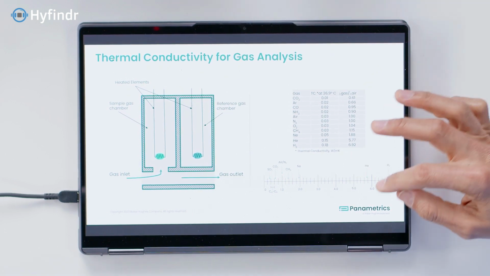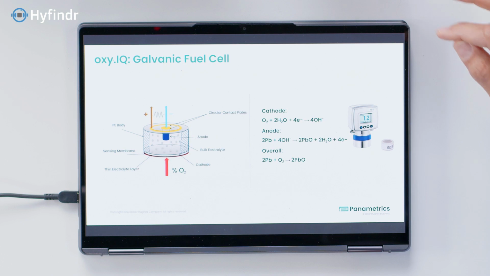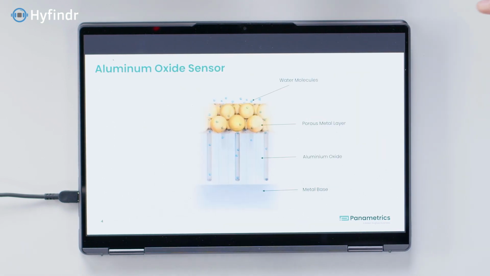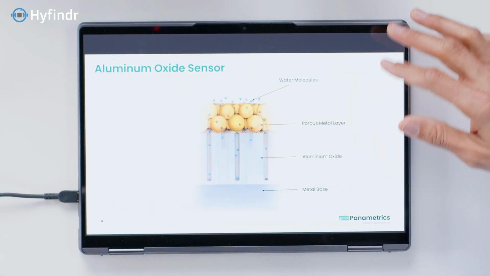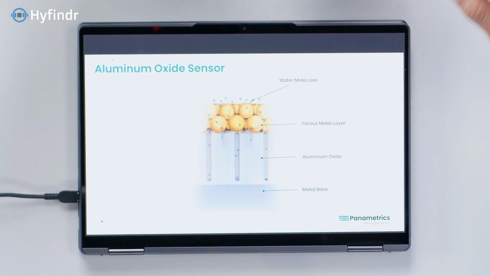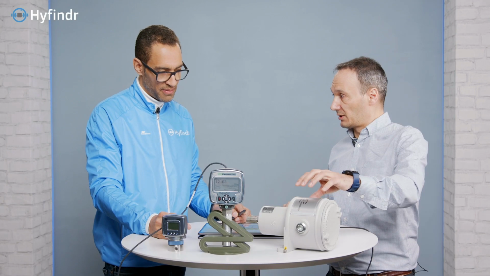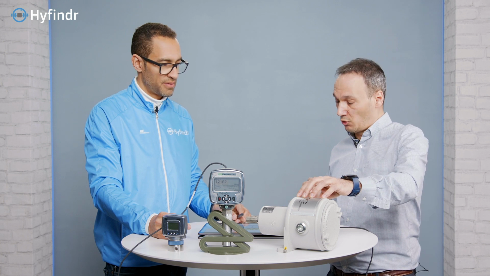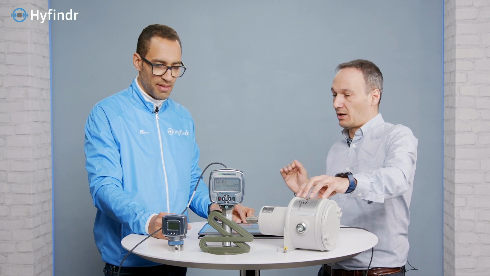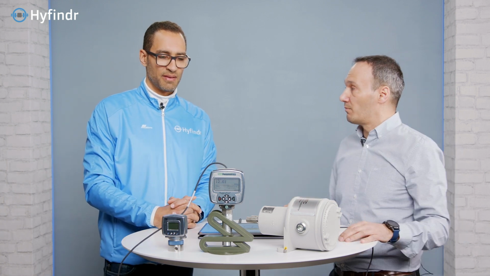Interesting. Okay, moving on to this one, the moisture analyzer. When we were talking about the previous one, I mentioned it's a percent level analyzer, low percent level, looking at very low concentrations of hydrogen leakage or oxygen leakage on either side of the membrane. With this one, we can measure much lower, down to parts per billion by volume, from ambient down. It's a moisture transmitter based on aluminum oxide technology. So how does it work?